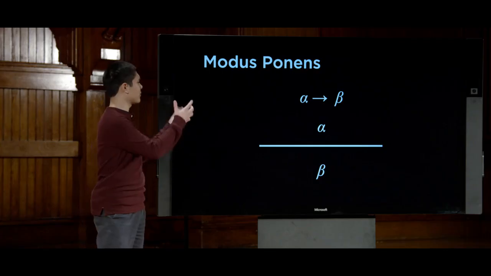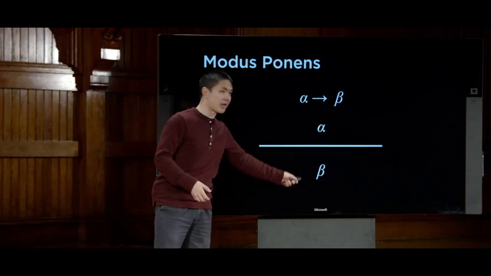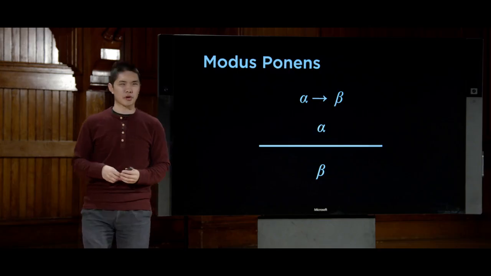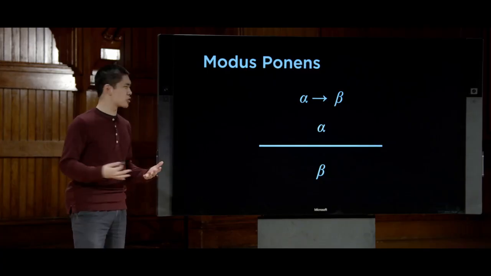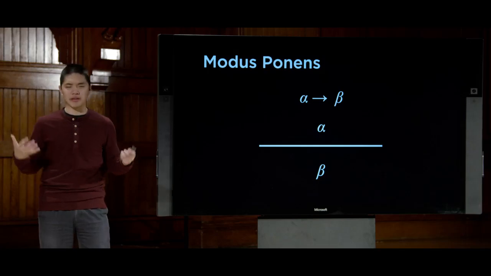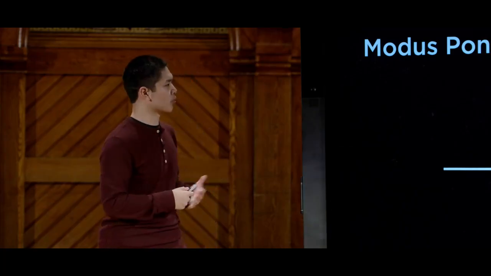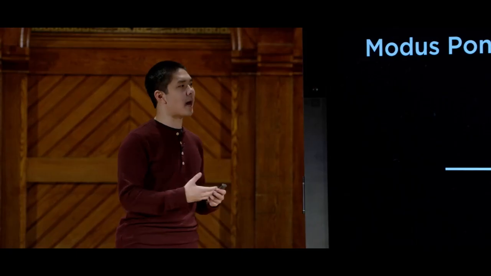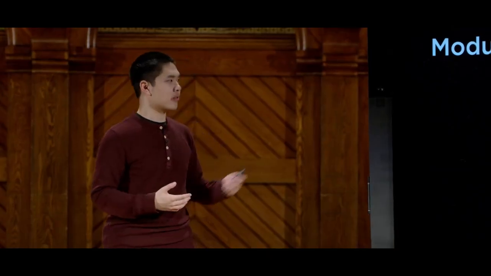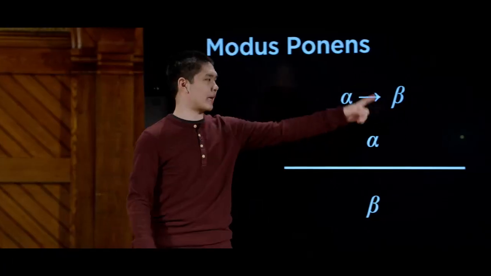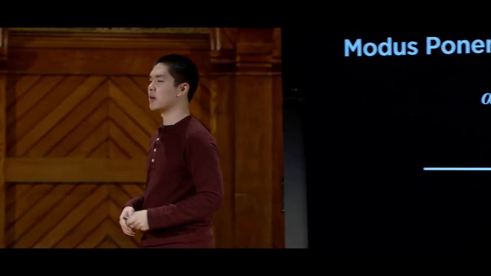And this should seem like a relatively obvious rule, that of course, if alpha, then beta, and we know alpha, then we should be able to conclude that beta is also true. And that's going to be true for many, but maybe even all, of the inference rules that we'll take a look at. You should be able to look at them and say, yeah, of course that's going to be true. But it's putting these all together, figuring out the right combination of inference rules that can be applied that ultimately is going to allow us to generate interesting knowledge inside of our AI. So that's modus ponens, this application of implication, that if we know alpha and we know that alpha implies beta, then we can conclude beta.